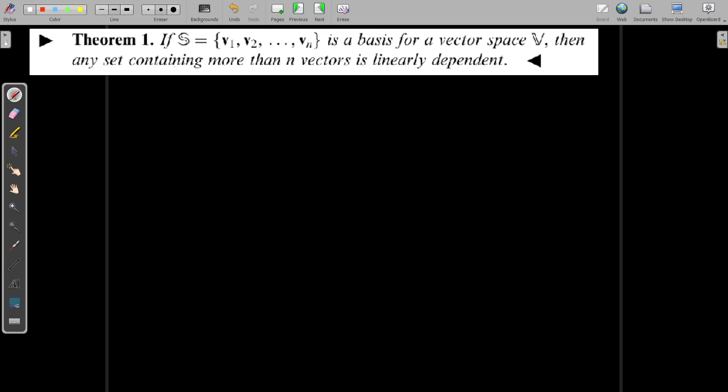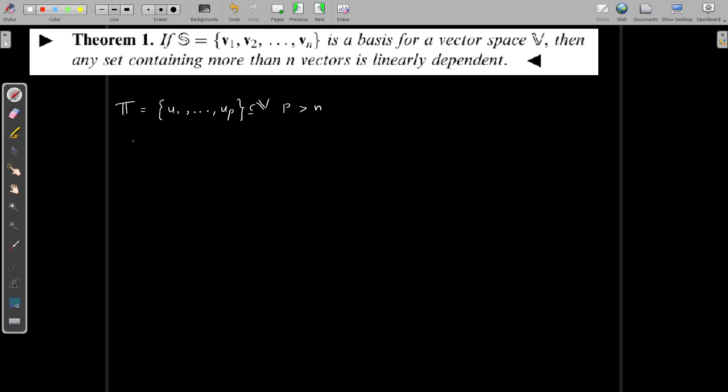So we will prove this theorem by taking a set of vectors containing more than n vectors, and then we will prove that it is dependent. For that we assume a subset T consisting of vectors u1, etc., up. Our assumption is that p is strictly greater than n. So this is a subset of V. We will prove that this set is always linearly dependent.